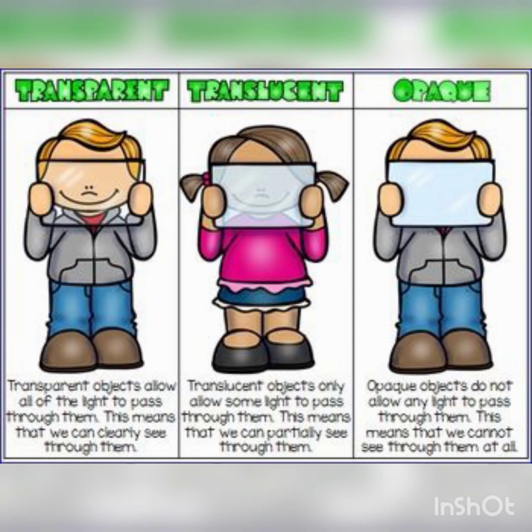Based on this transparency, we have classified the materials into transparent objects, translucent objects, and opaque objects. Transparent objects allow all of the light to pass through them. This means that we can clearly see through them. Translucent objects only allow some light to pass through them. This means that we can partially see through them. Opaque objects do not allow any light to pass through them. This means that we cannot see through them at all.